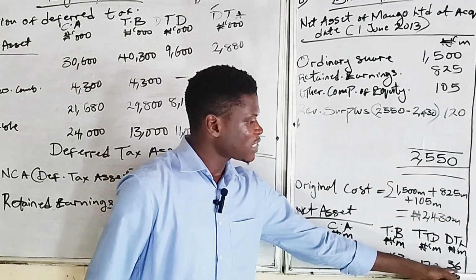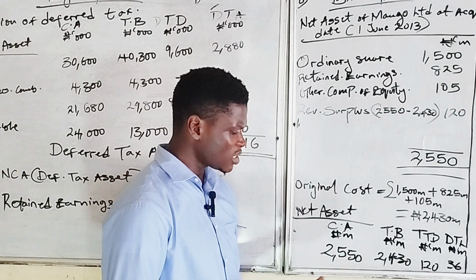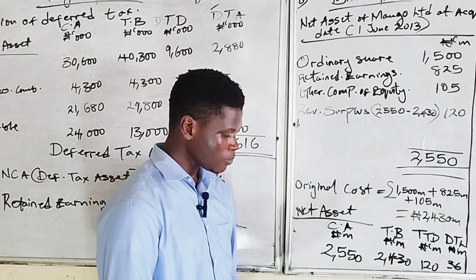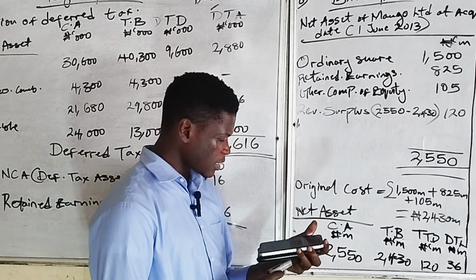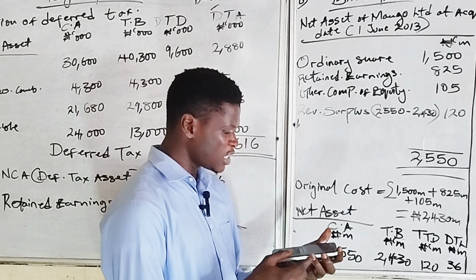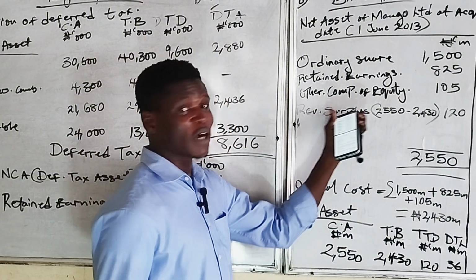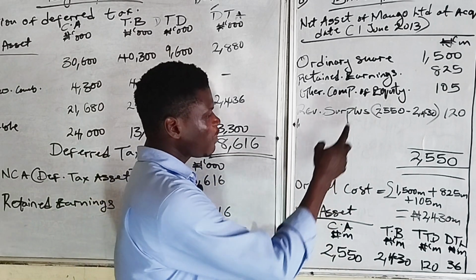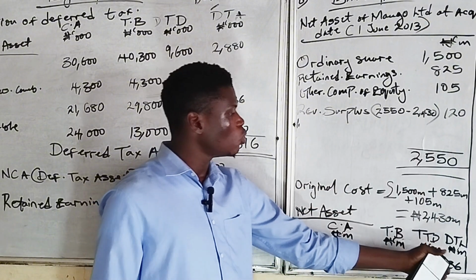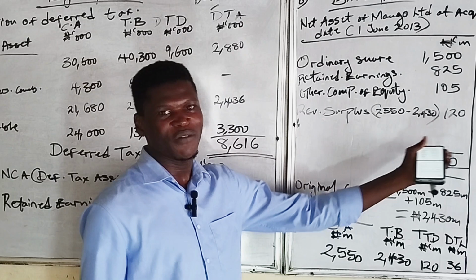So we have deferred tax liability of 36 million according to the question. The question is, what is the impact of this deferred tax? Since this is deferred tax liability, the impact of the deferred tax on the excess of the fair value of the net asset attributable to the increase in value of property, plant and equipment. So the fair value gain, which is the revaluation surplus, gives rise to deferred tax liability of 36 million, which is the impact of the revaluation surplus.